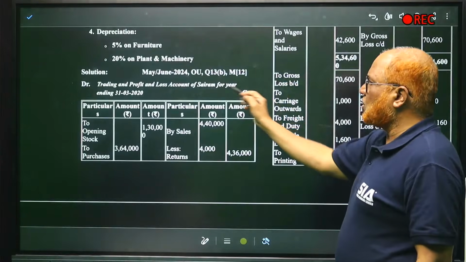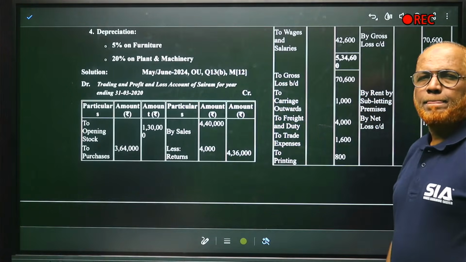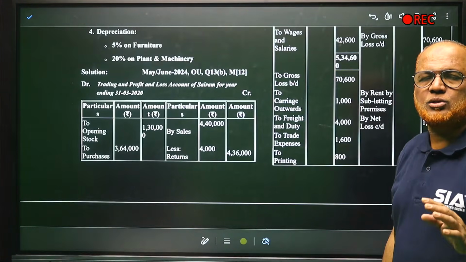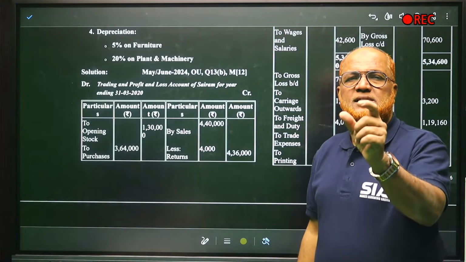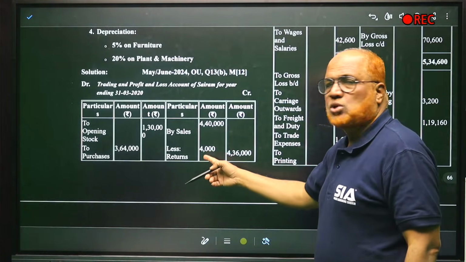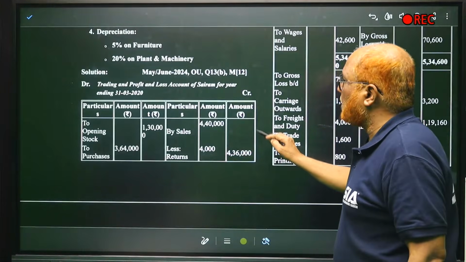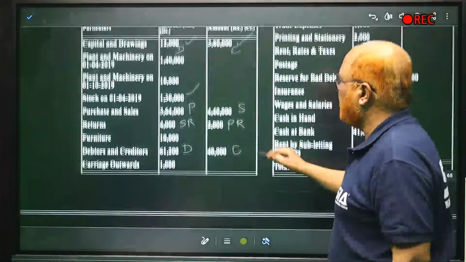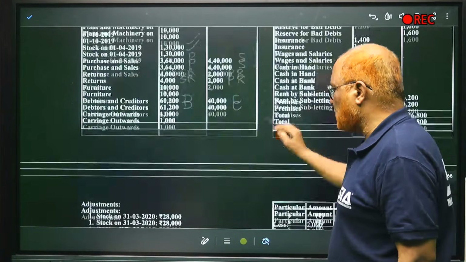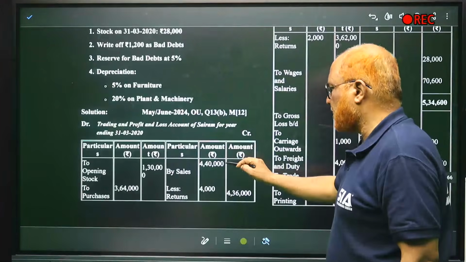Trading and profit and loss account of Sairam for the year ended. First of all, remember four items are compulsory in the trading account. On the credit side, sales and closing stock. Always, sales and closing stock will compulsorily be taken. In the problem it is given, sales 4,40,000. So 4,40,000 sales we have taken, right?